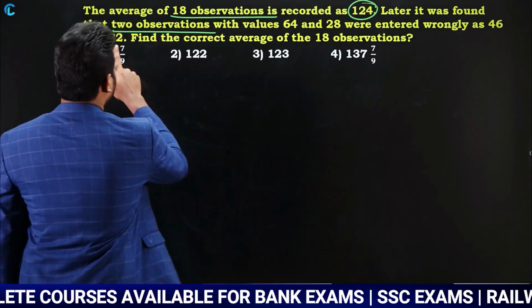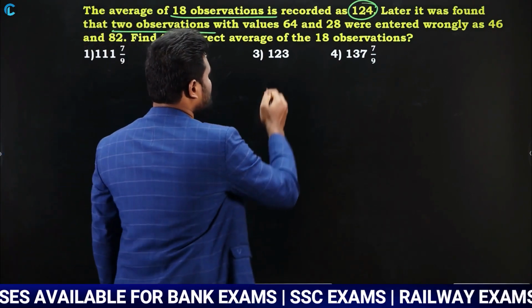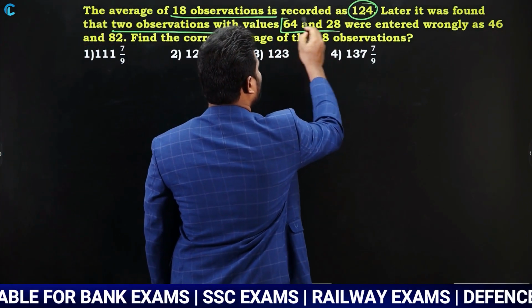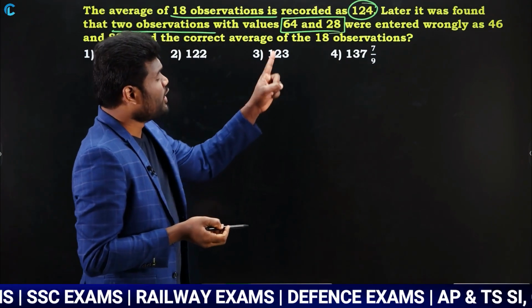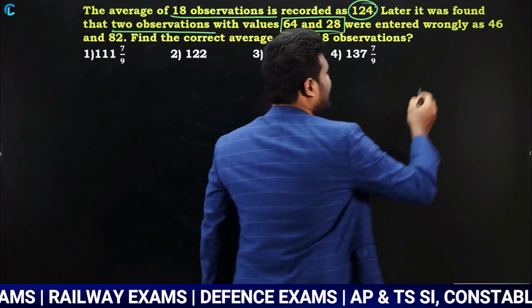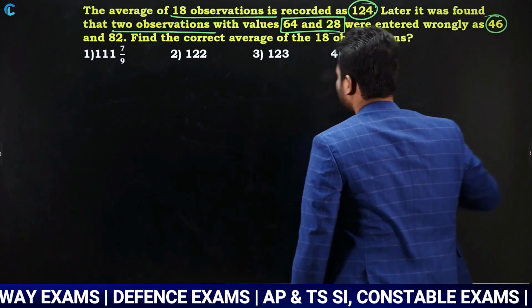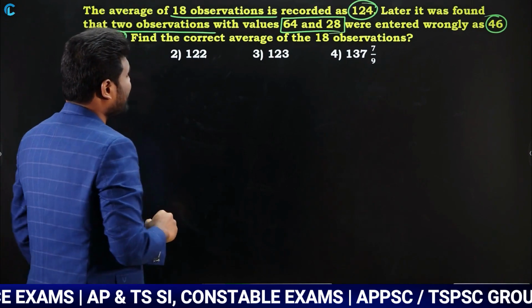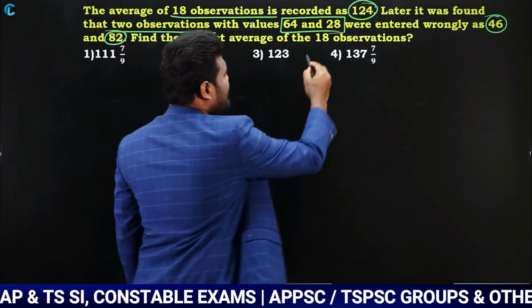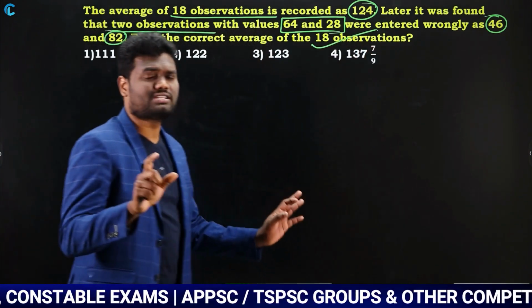Later it was found that 2 observations with values 64 and 28 were entered wrongly as 46 and 82. Find the correct average of the 18 observations. So we are supposed to find the correct average.